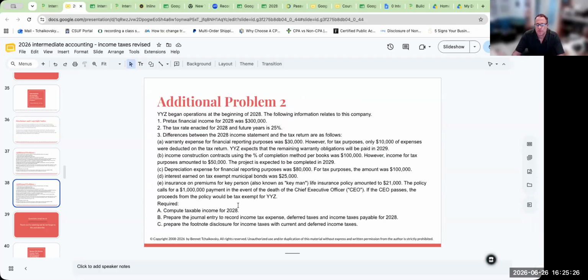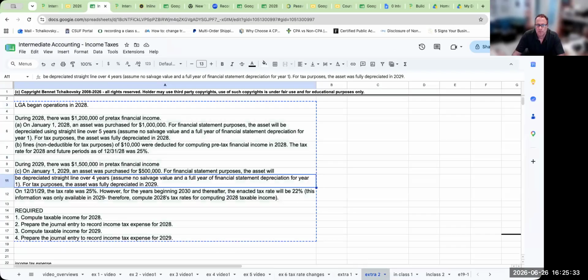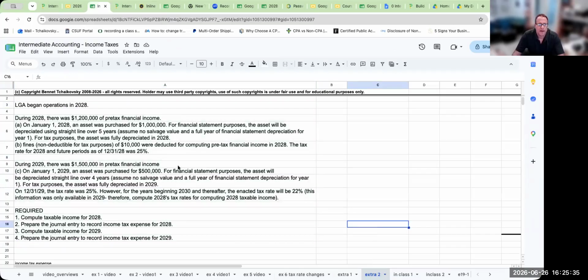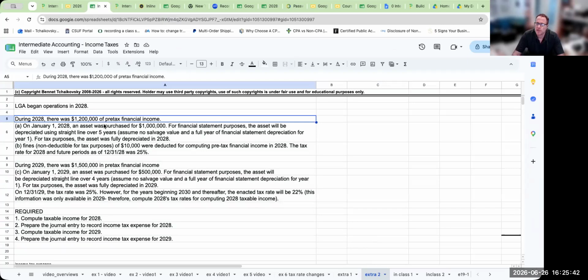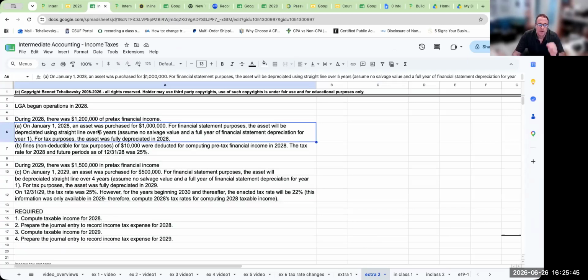So let's now go through and take a look at this additional problem, which should be additionally challenging, and let's have some fun. So we've got over here, LGA began operations in 2028, and during 2028, there was 1.2 million of pre-tax financial income. On January 1st, there was an asset purchase for $1 million. For financial statement purposes, the asset will be depreciated using straight line over 5 years, assume no salvage value and a full year of financial statement depreciation for year one.